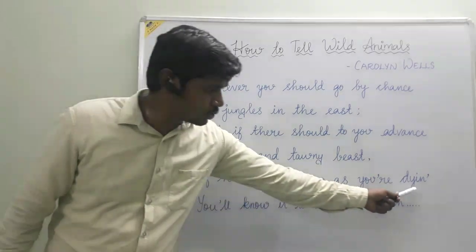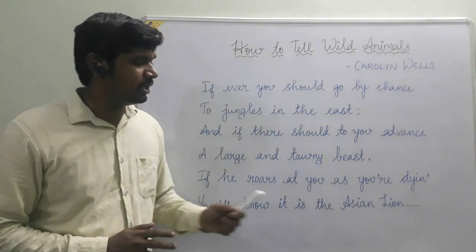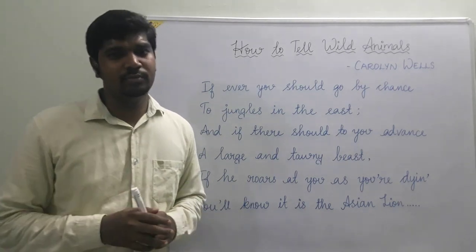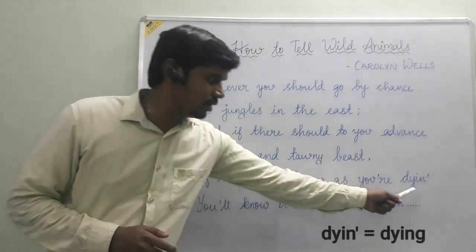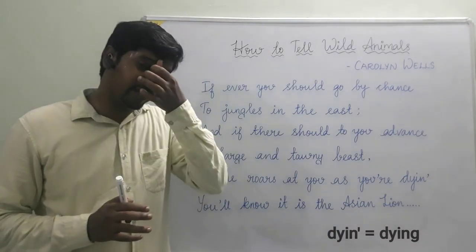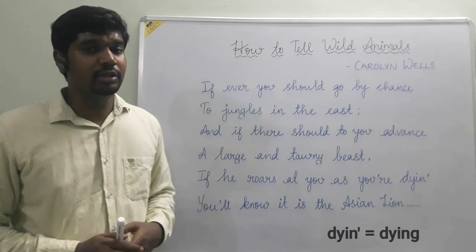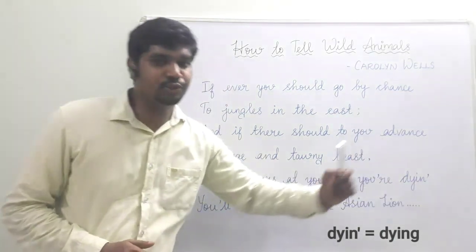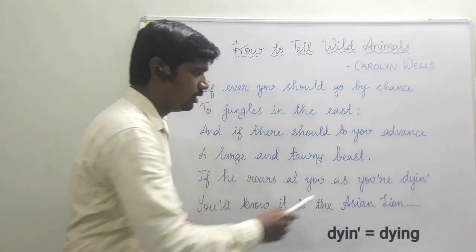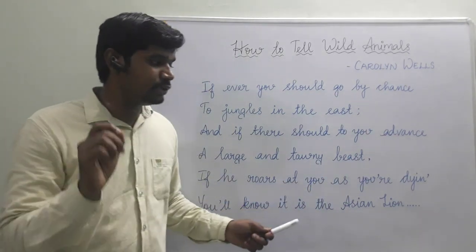Actually, the last word is dying, and here the poet used a contraction. I'll tell you the reason why she has used this spelling instead of giving its correct spelling, dying. She has removed the last G. I'll tell you the reason for that. Anyway, if he roars at you as you are dying, you will know it is the Asian lion.